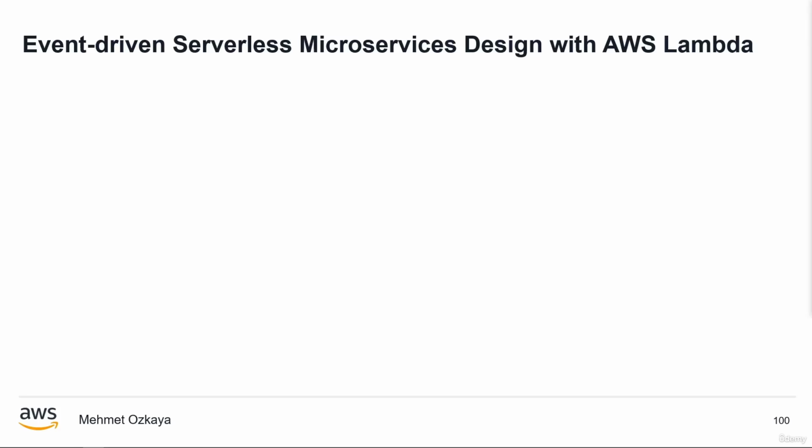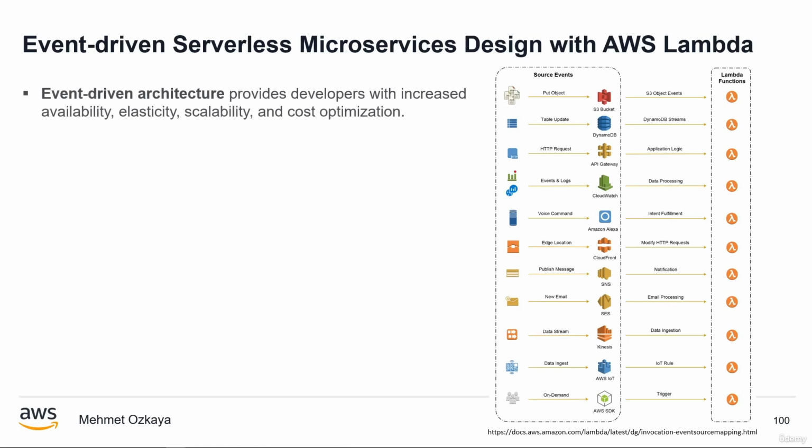In this video, we are going to talk about event-driven serverless microservices design with AWS Lambda. We will follow the AWS Lambda design principles and the best practices when developing our Lambda-based event-driven serverless e-commerce application. Event-driven architecture provides developers with increased agility, elasticity, scalability, and cost optimization.